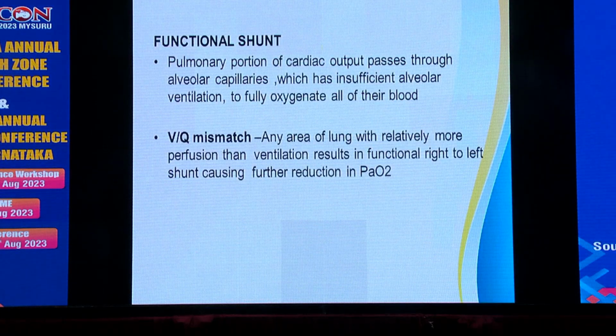What is a functional shunt? A portion of cardiac output passes through alveolar capillaries which have insufficient alveolar ventilation to fully oxygenate all of their blood. So there is some amount of functional shunt. What is VQ mismatch? Any area of lung with relatively more perfusion than ventilation results in a functional right to left shunt, causing further reduction in PaO2.